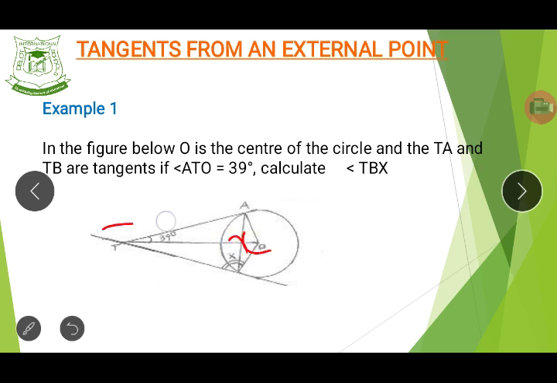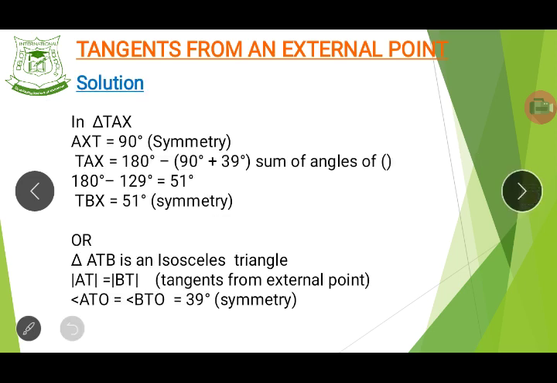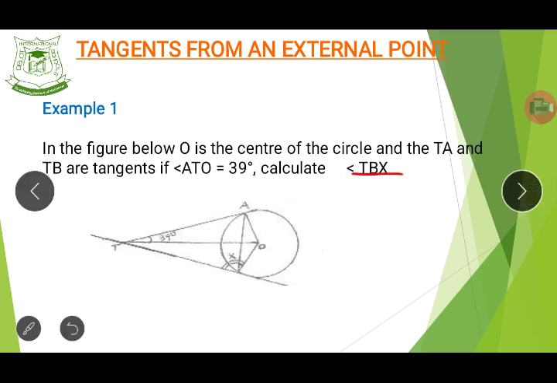So now the first triangle, let me clear that, is TAX. Now you see that we did not cover this part. We did not cover that side, right? We only covered from A to X. Now we are not taking O. Now we want, because the question says what is TBX, that is TBX. This is our point X. If you remember, this is our point X, right? And our point O is behind it. So